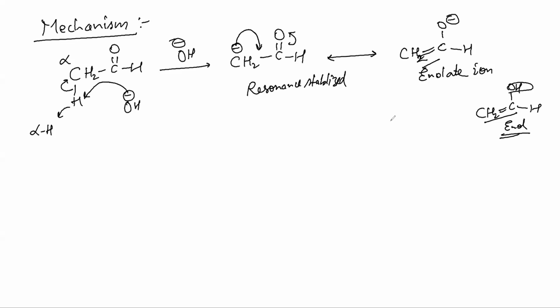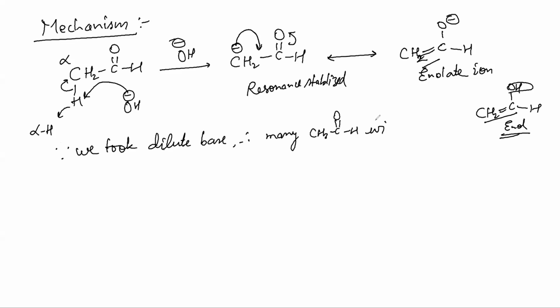Now we have taken dilute base. What does dilute base mean? Here I am writing: since we took dilute base, therefore many CH3CHO molecules will be intact.